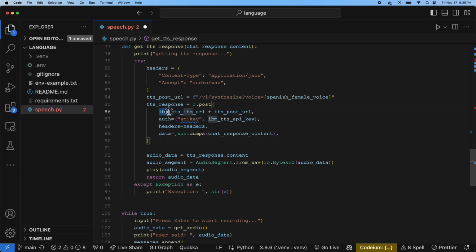We post. We take the text-to-speech URL, we add this URL to it. We send our API key. Remember, make sure you have your full API key, because that's where mine went wrong. I accidentally deleted it while I was messing around with it. We pass our headers, and we dump our chat response content into JSON format so it knows what it's going on.